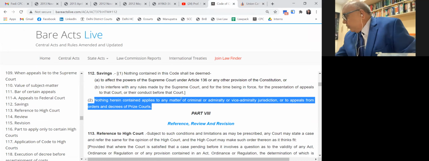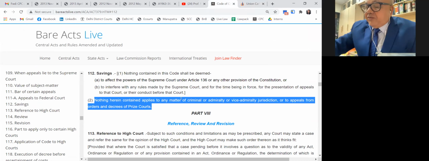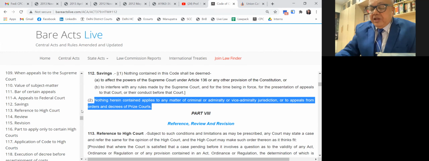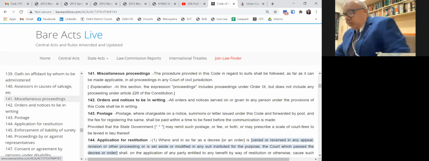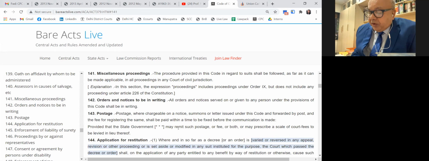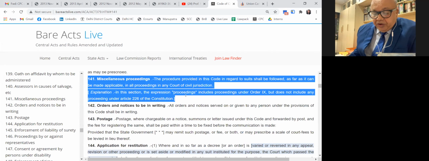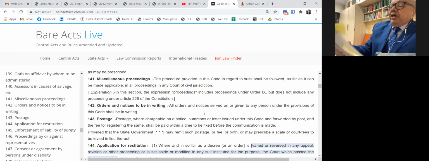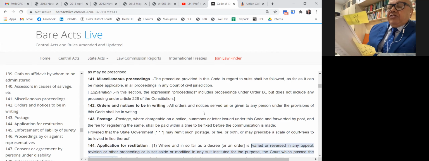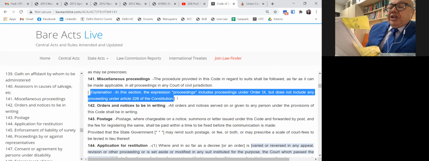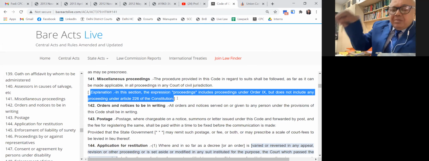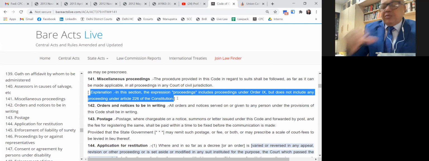Then there is one more section, that is Section 141. Mansi, please open Section 141 CPC. Why does it not apply to writ proceedings? Under Miscellaneous, the procedure provided in regard to suits shall be followed, so far as it can be made applicable, in proceedings in a civil court. Check the Explanation: in this section, the expression proceeding includes proceedings under Order 9, but does not include any proceeding under Article 226. So the High Court is not bound to follow the CPC. The High Court has its own procedure.